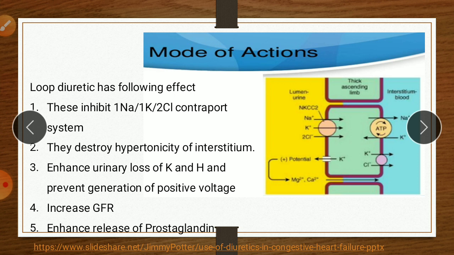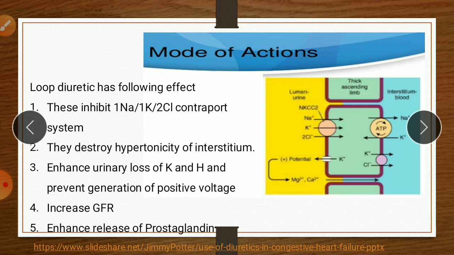As luminal fluid leads to the loop of Henle, it comes in contact with the macula densa cells that communicate with the afferent arteriole. The macula densa cells are the house of the 1 sodium, 1 potassium, 2 chloride co-transporter system and the sodium potassium ATPase pump.